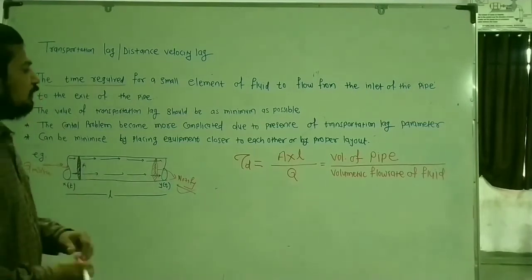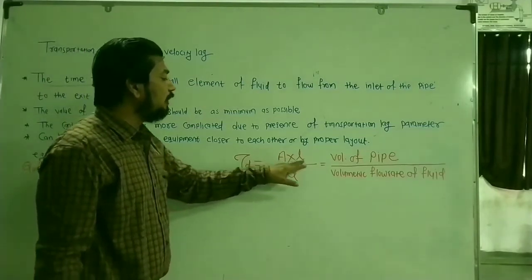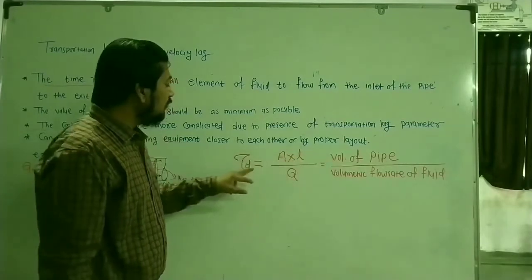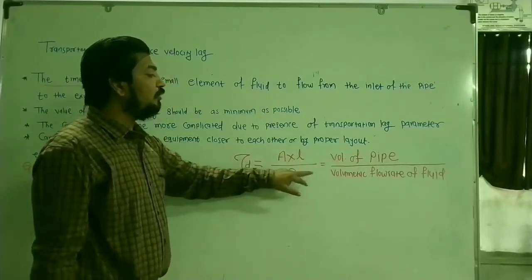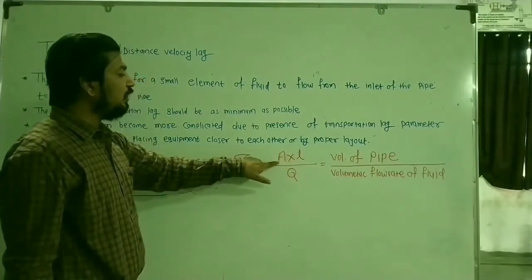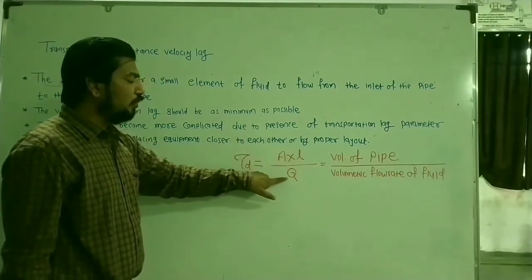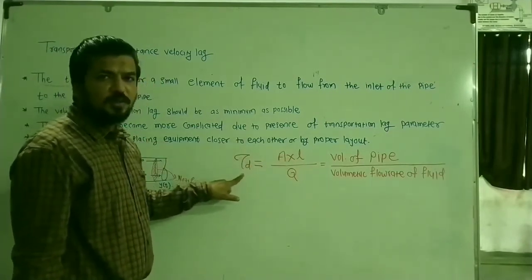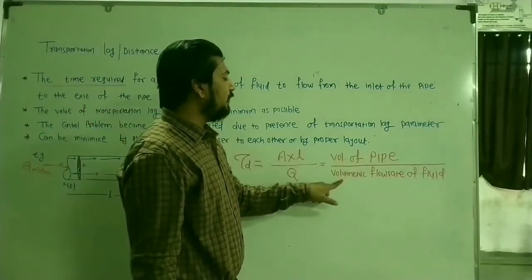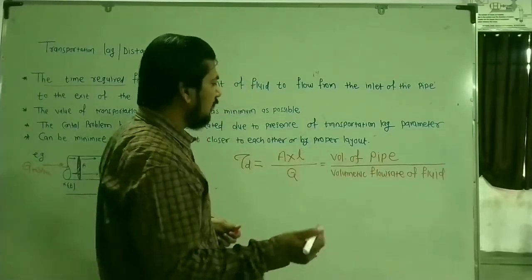Mathematically, the transportation lag parameter can be defined as area multiplied by length divided by the volumetric flow rate. Area multiplied by length is equal to the volume of the pipe. So either you reduce the length, or reduce the area, or reduce both these factors, or increase the volumetric flow rate, so that your transportation lag parameter will be minimum. So it is the volume of the pipe divided by the volumetric flow rate of the fluid. So what is the unit of the transportation lag parameter?